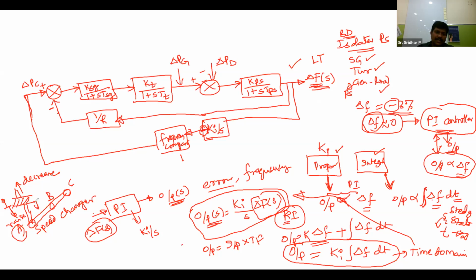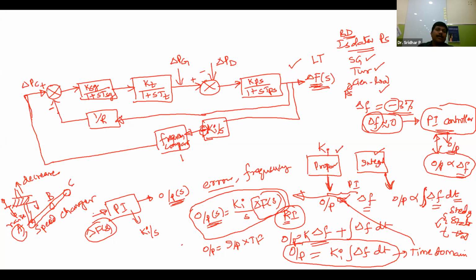Now generally in the speed changer setting, if you want to raise the frequency, it will be pulled in the downward direction. So if it is pulled in the downward direction, whatever the delta f of s value is, it will be decreased. So increasing the speed changer setting will cause a decrease in the change in frequency. If you observe an increase in the speed changer setting in order to raise the frequency, then the delta f value will be decreased. So that's why the negative sign is kept along with this Ki. What is this Ki? This is the gain of the PI controller.